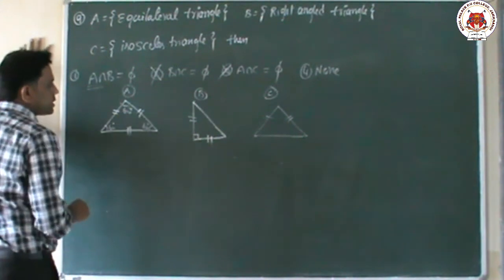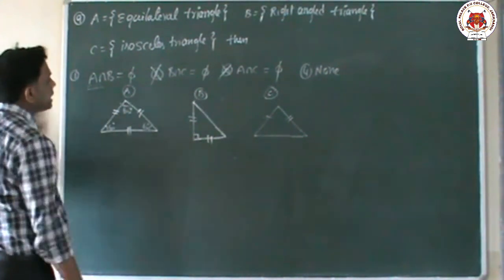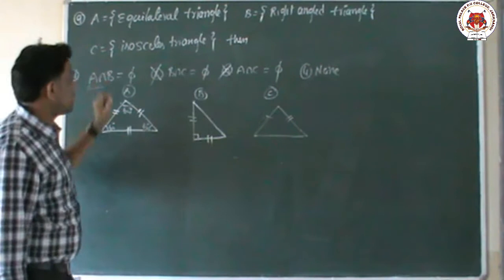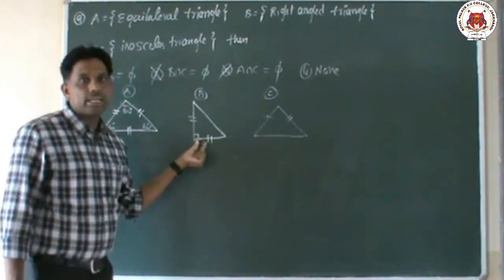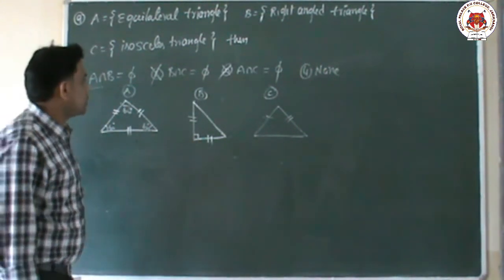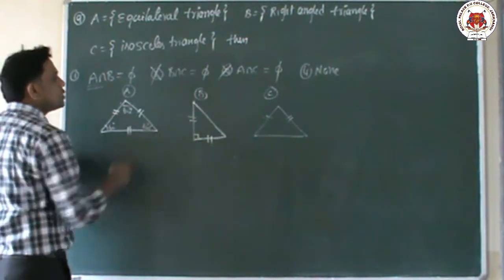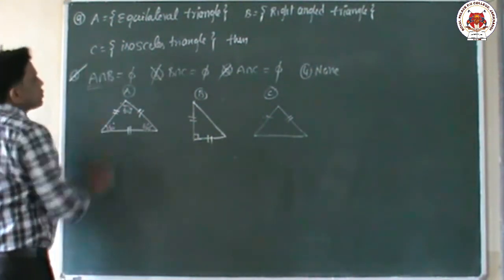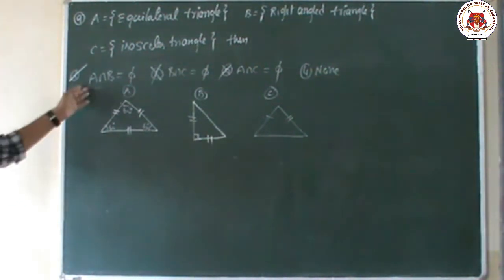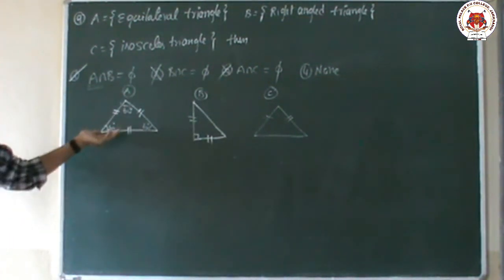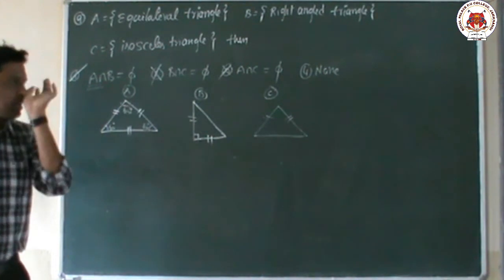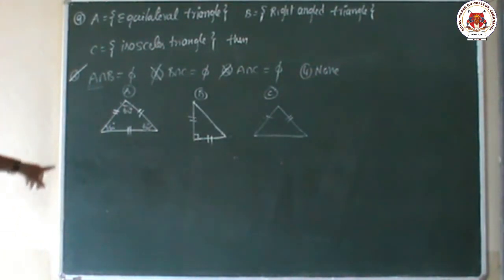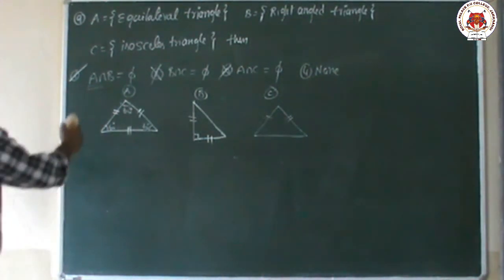Here also 60 degrees. There is no chance of 90 degrees in the equilateral triangle. But in a right angle triangle, 90 degrees is compulsory. So here and here there is no common. Then we can say the first option is the correct option, because A intersection B is equal to null set: here the angle is 60, here the angle is 90. So the answer is the first option.